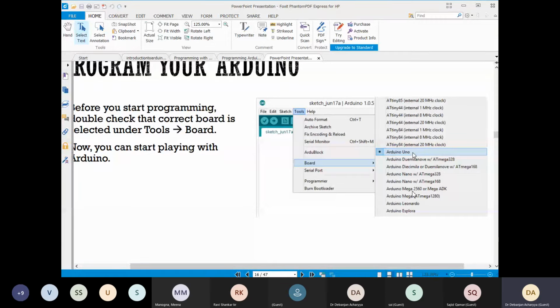There is the Arduino Mega, which is on the costlier side. There are also the Arduino Leonardo and the Arduino Explorer. These are for IoT, industry level microcontrollers. In industry, these two are used. But as I told you, for all the microcontroller boards, the programming is the same. So if you learn Arduino, you can think that you can use all these microcontrollers if you have them.